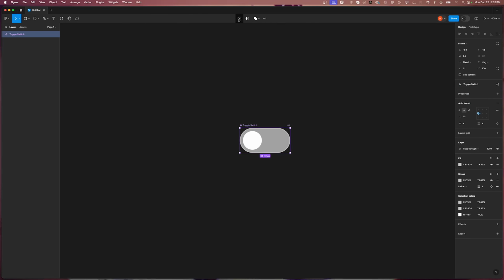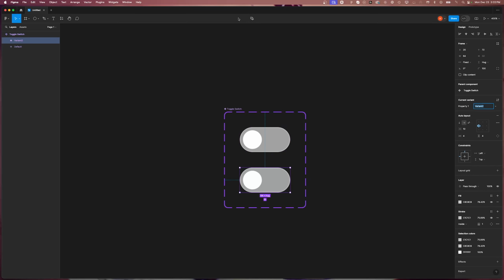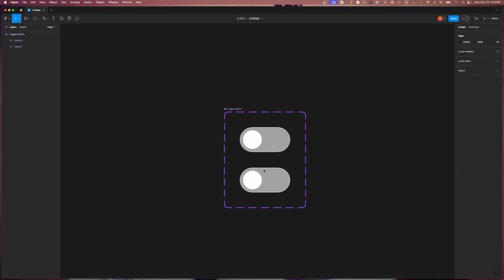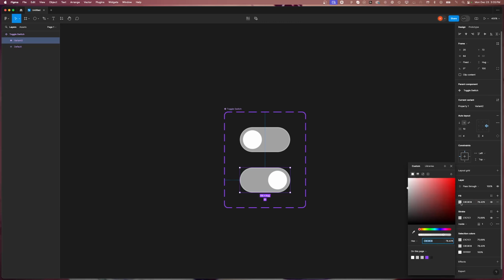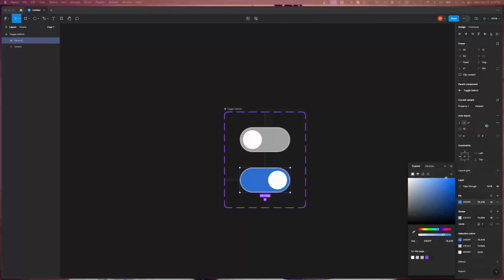Then create a variant out of that component. For the second variant, I'm going to set the auto layout to right alignment. Then, for the second variant, in order to show the on state, I will give it a background of blue. Then we'll change the outline stroke into a lighter blue.